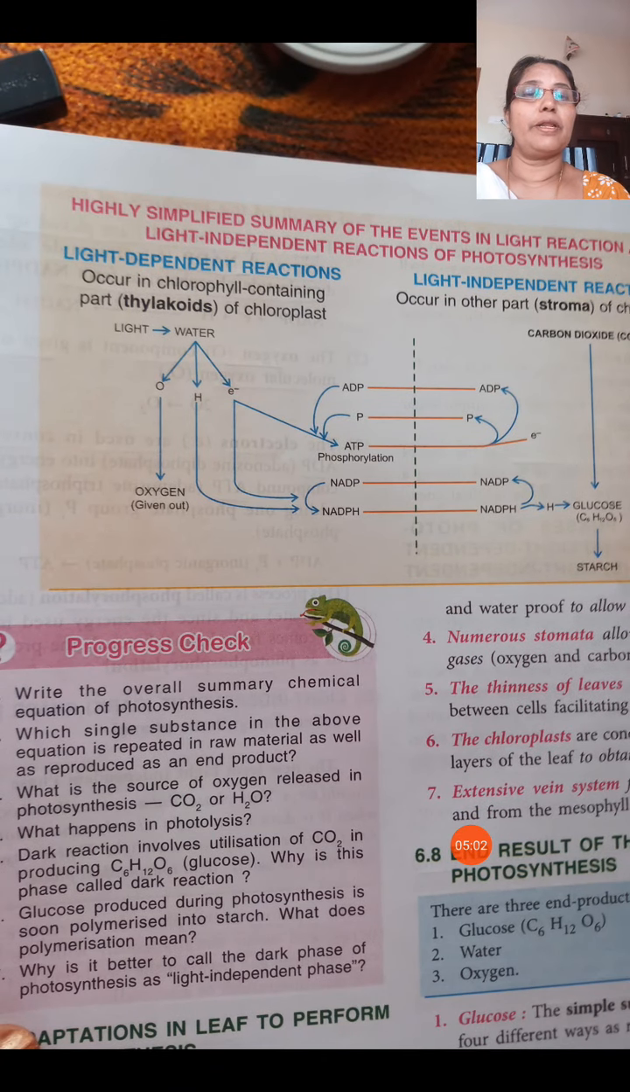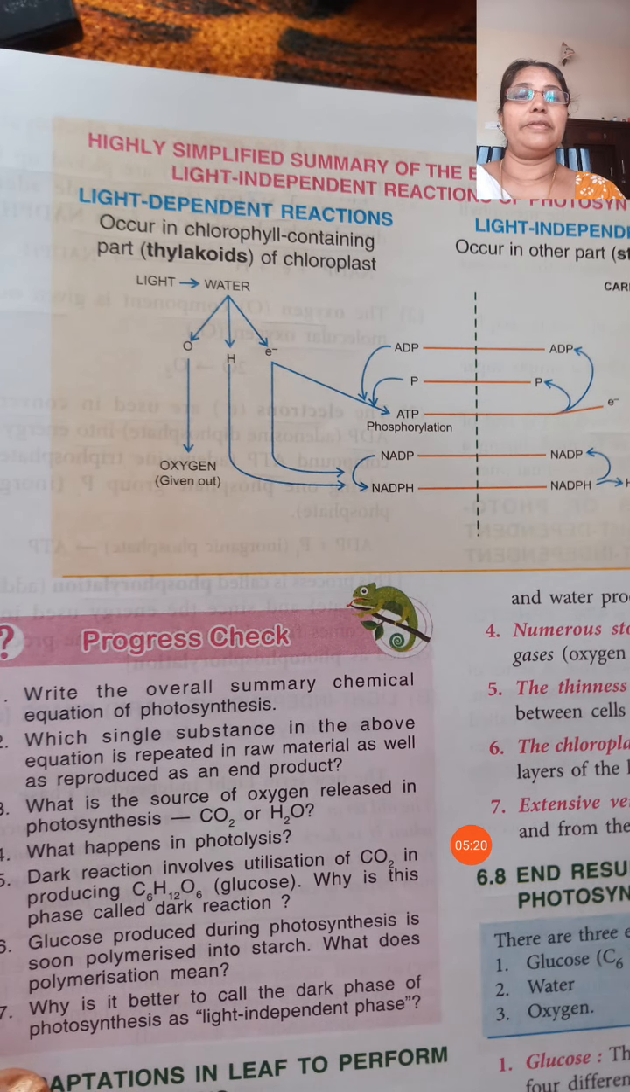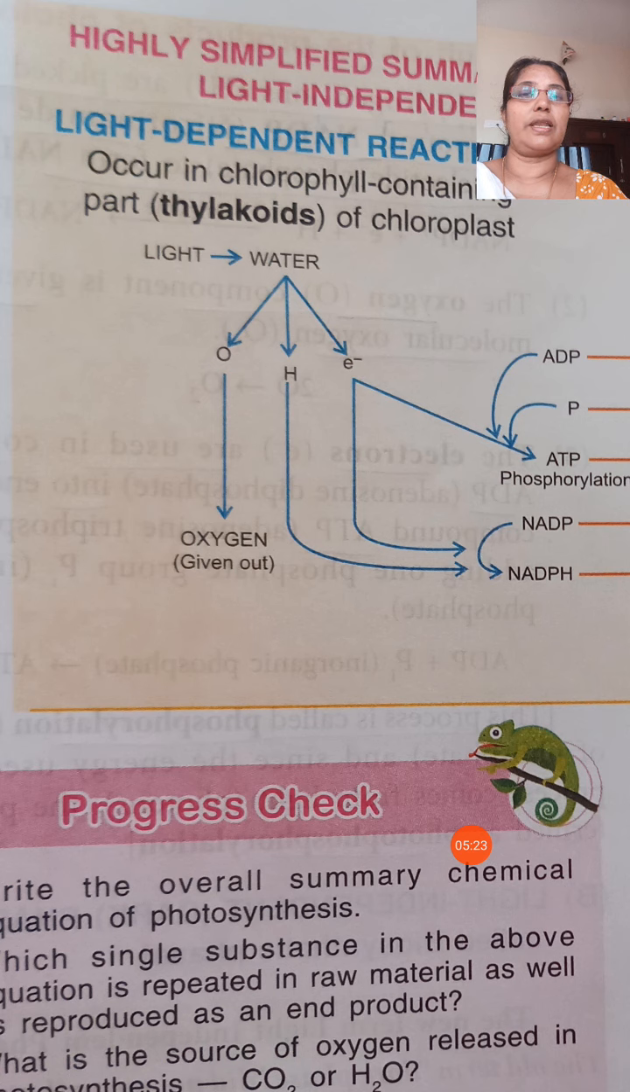Then a simplified summary of the events in the light reaction and light independent reaction of photosynthesis is given here. On one side is the light dependent reaction, on the other side the light independent reactions. Light is coming into the thylakoid. The light dependent reaction takes place in the thylakoid. Light falls on the chloroplast, and activated electrons split water into hydrogen, oxygen and electrons. Here oxygen is given out.